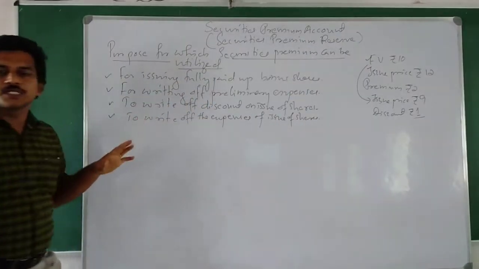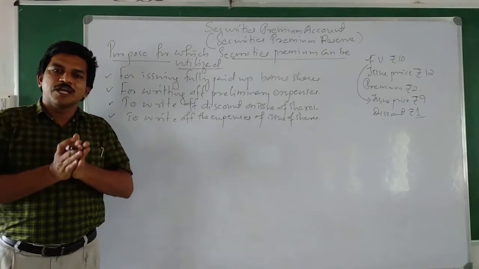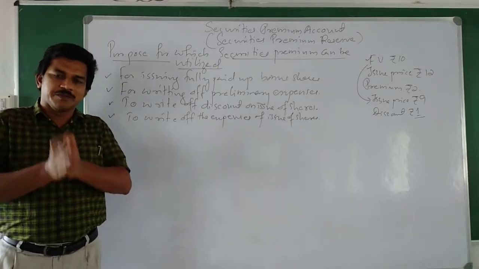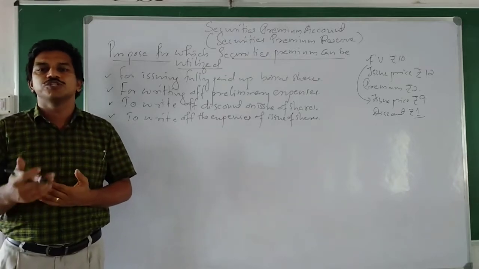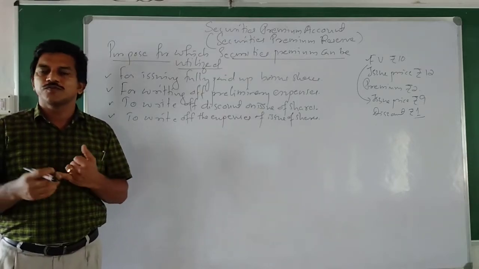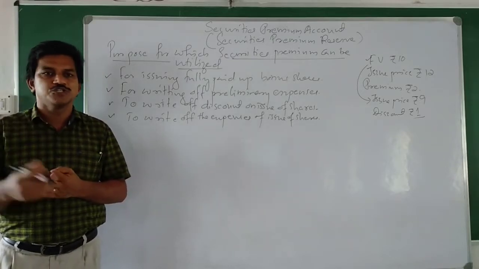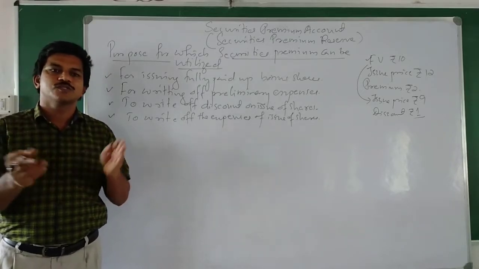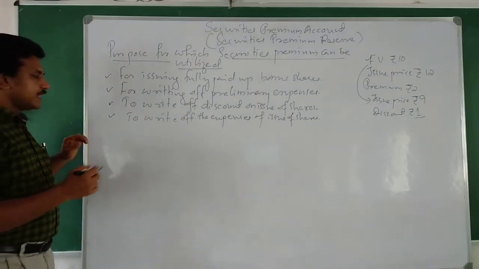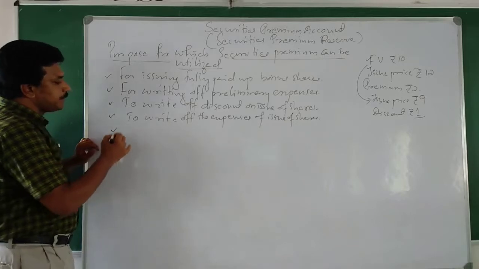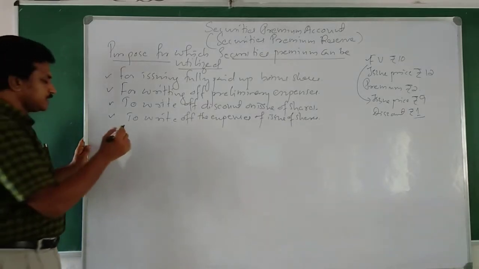To write off the expenses of issue of shares. That means from the available equity premium, share issue premium, we can write off all the expenses on issue of shares, like commission paid or any other share issue expenses. All these expenses can be written off from the premium amount. Then next, providing for premium payable on redemption of shares.